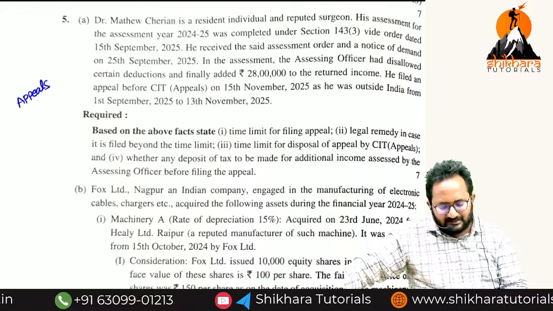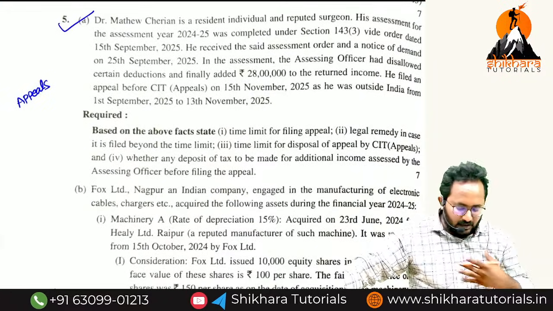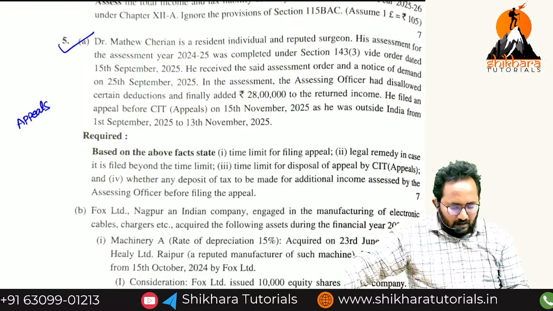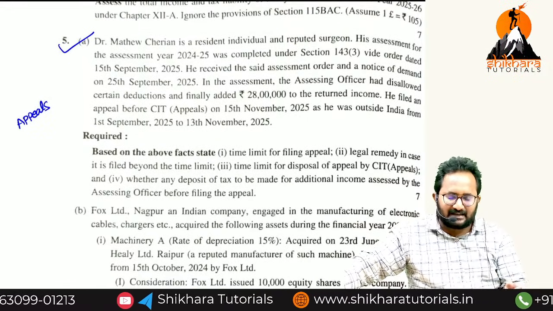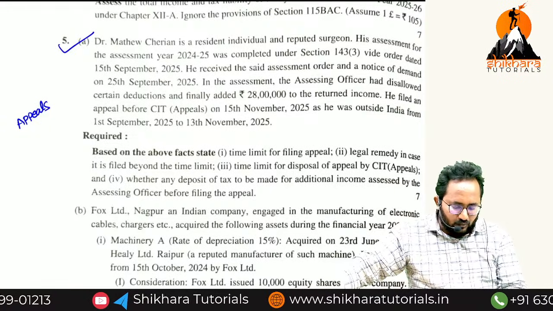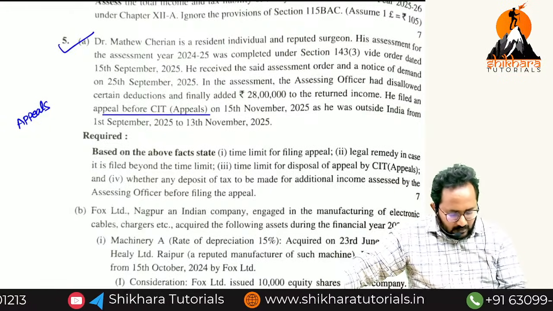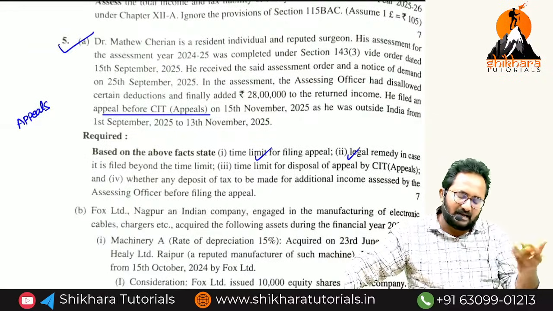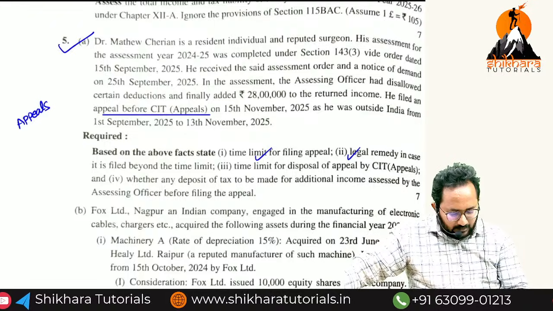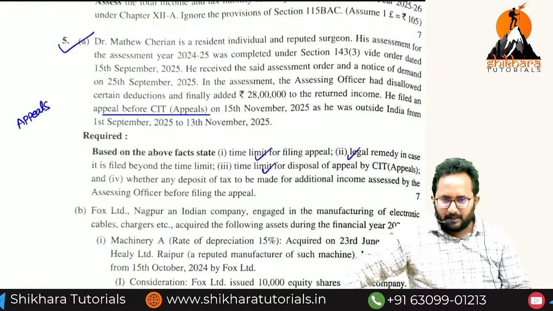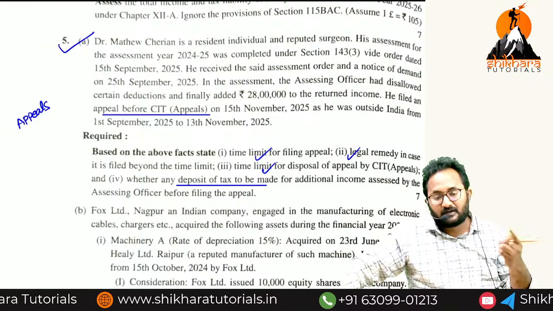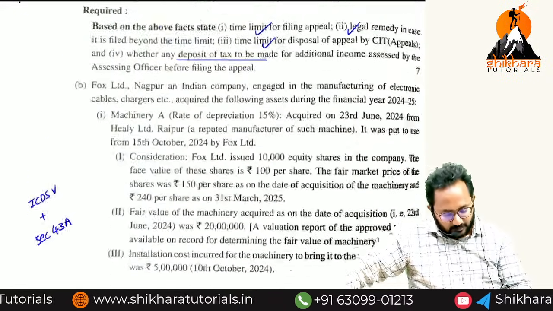Next, appeals, an easy question. In my view, this is an easy question. Why am I saying this is easy? Because the assessee disagrees with the assessment order, and now he wants to go to the Commissioner of Income Tax (Appeals). What is the time limit? If it is late also, belated applications are accepted. What is the time limit for making and disposal of appeal? Next, is there any deposit? Not required. In front of ITAT, we have to pay 20% of deposit.